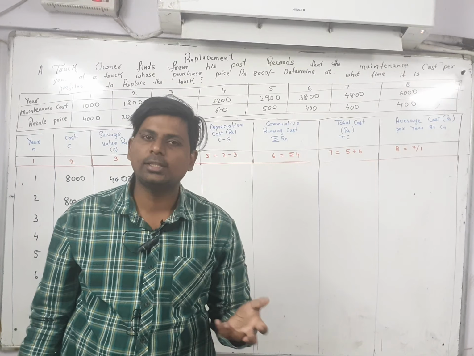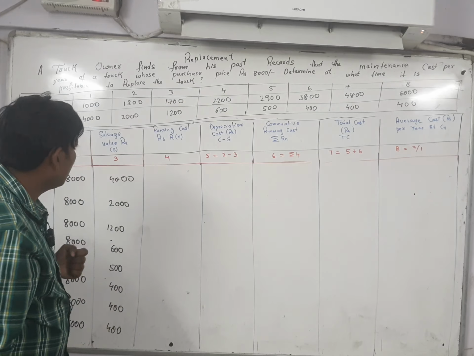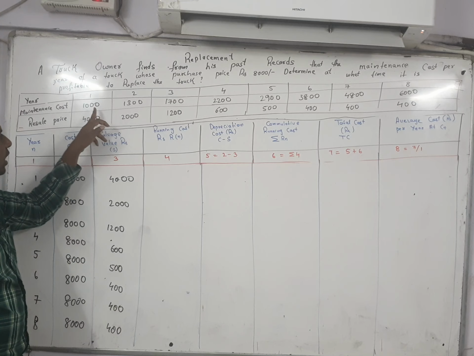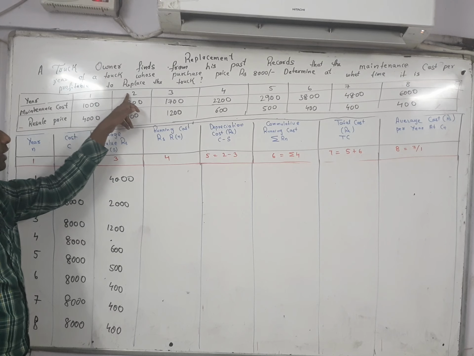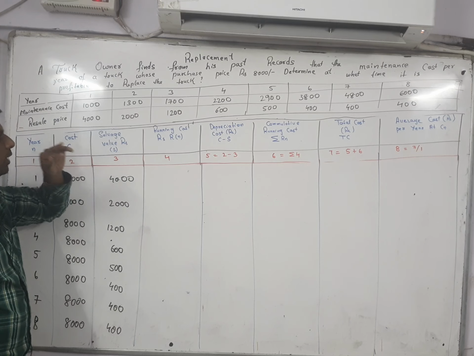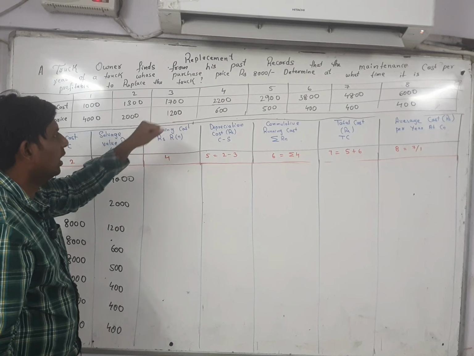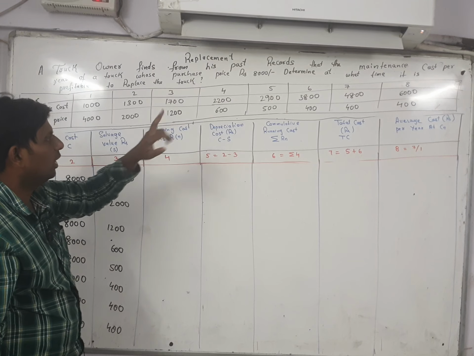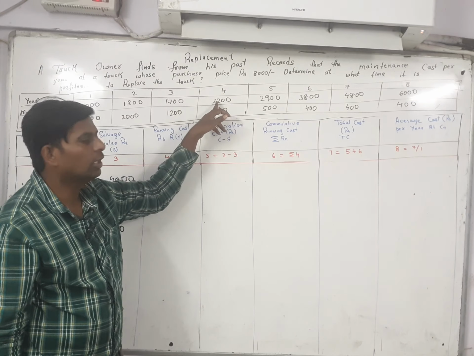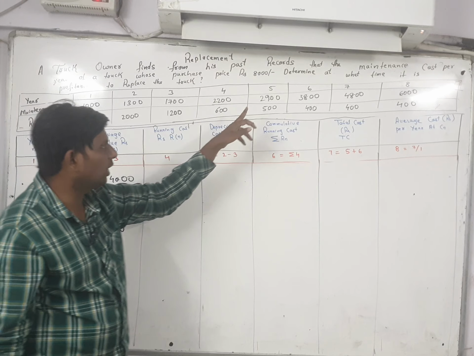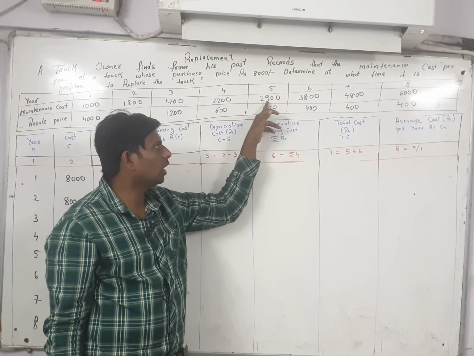Running cost is known as maintenance cost. So here maintenance costs are given. In the first year, maintenance cost is 1000. In the second year, 1300. In the third year, 1700. In the fourth year, 2200. In the fifth year, 2900.